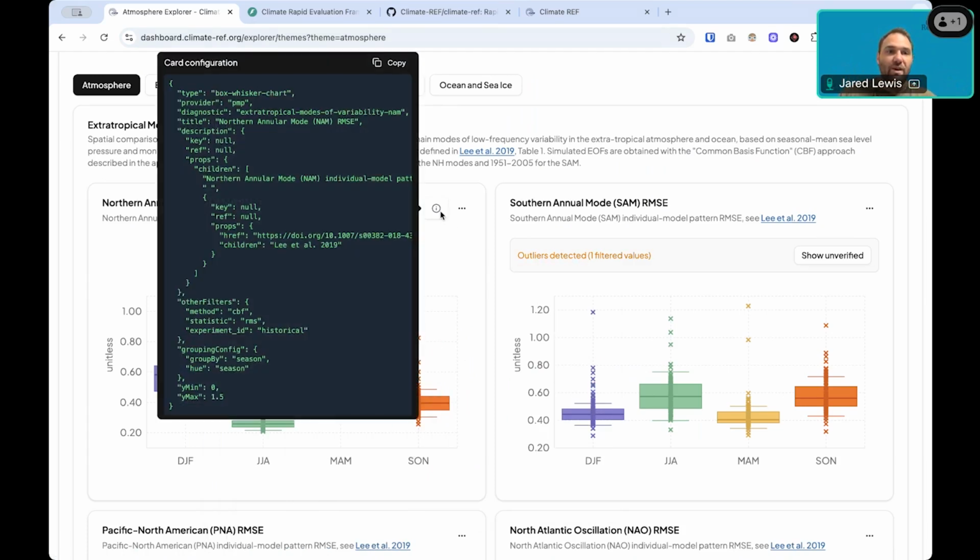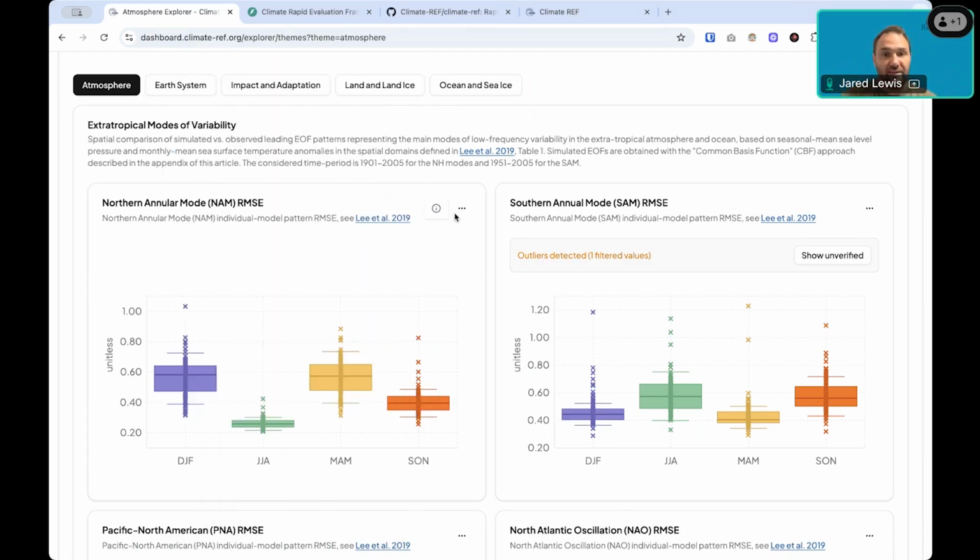All of this is driven by some JSON configuration behind the scenes. So these charts here are very flexible in terms of how we show things. How do we group things? How do we filter the data? As we refine what we want to show, we're able to easily adapt this to meet the needs of the